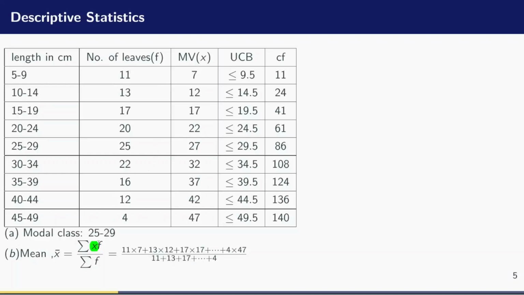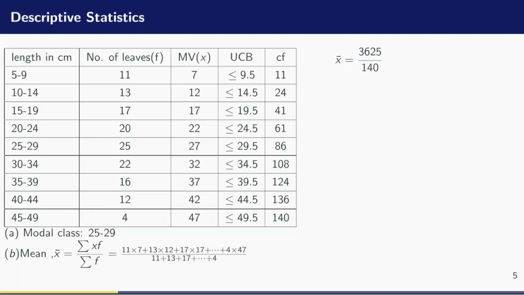Now let us find x times f. So when you multiply, it means 11 times 7 plus 13 times 12 plus 17 times 17, all the way to 4 times 47. You are going to have 3,625. Maybe let us verify that by multiplying.